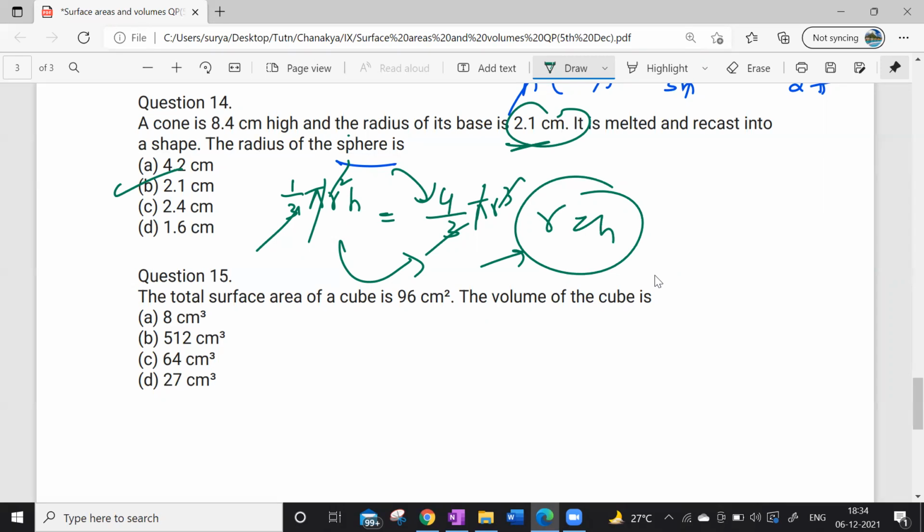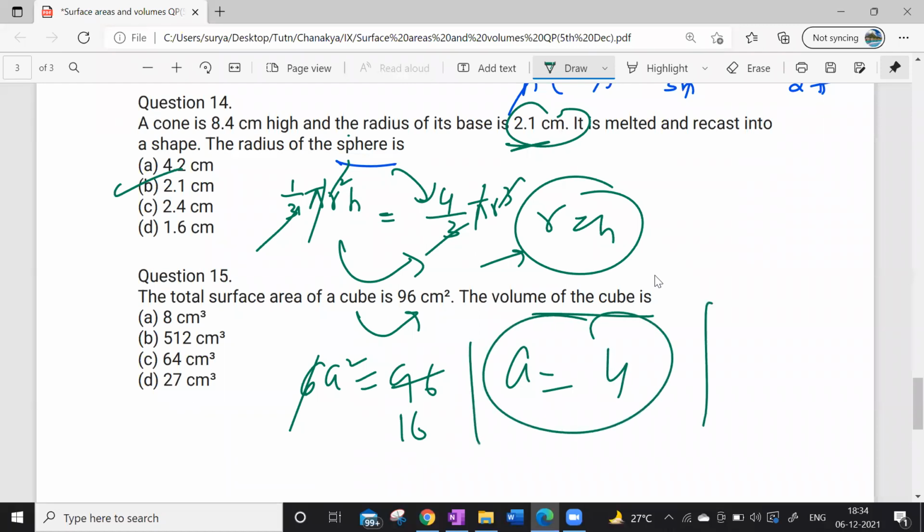Yes, the total surface area of the cube is given. The total surface area of the cube is how much? It is 6a square. 6a square is nothing but 96. So a square is 16, and the value of a is 4. He is asking for the volume. Volume is nothing but a cube, so 4 cube is 64. This is your answer.